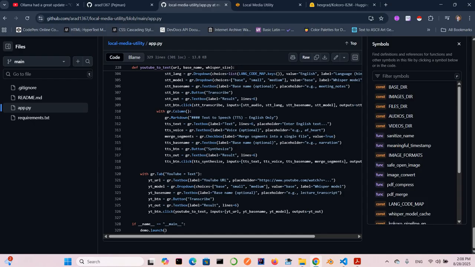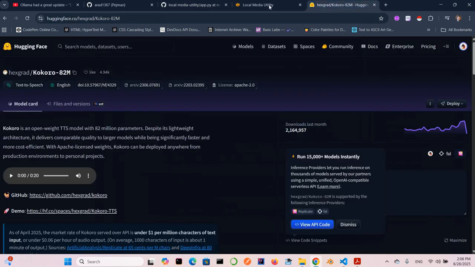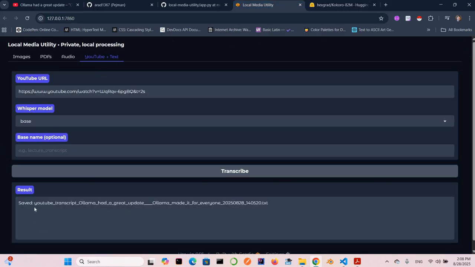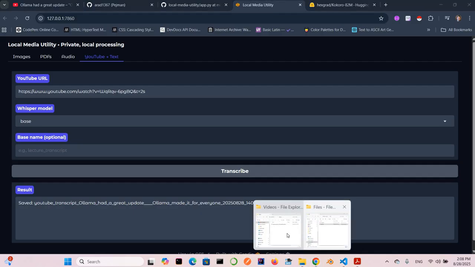And finally launch, and we don't need here debug through, but if you think that you want to make it customized, you can actually add the debug through and even share through to share it with somebody, because the Gradio app can be shared. So let's back to our application. So that's created. You can see the name is YouTube Transcript Olama. So if I check here,